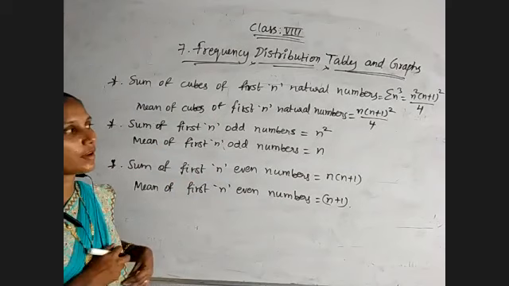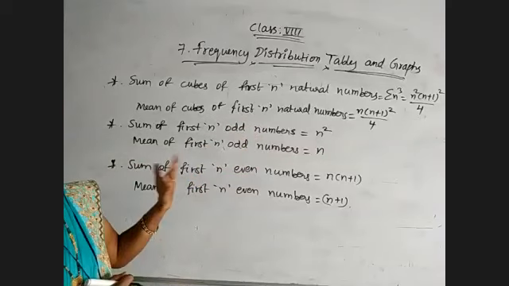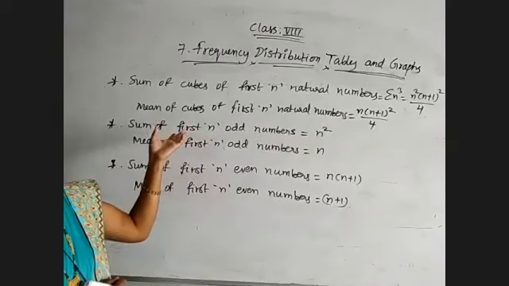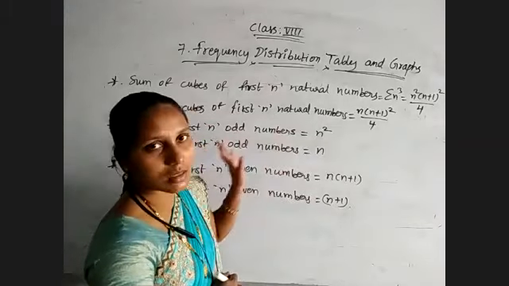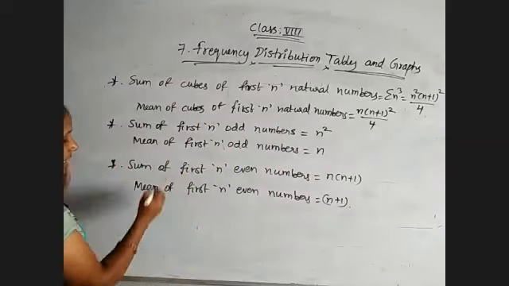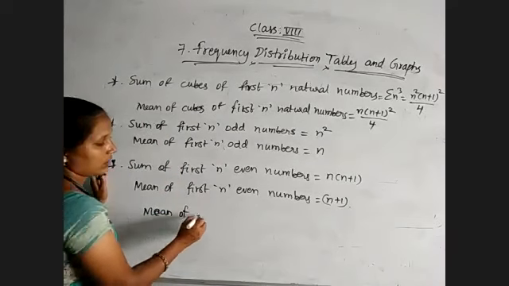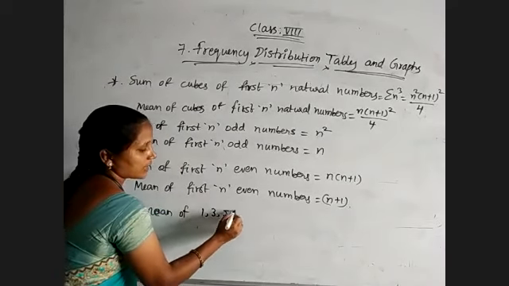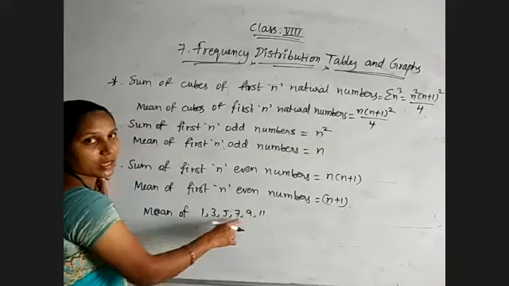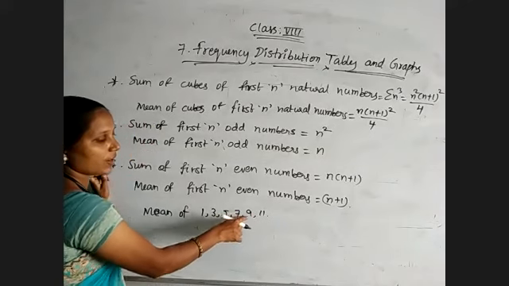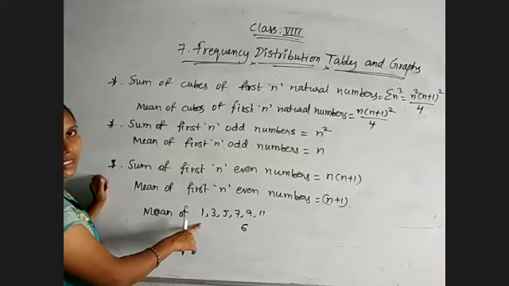If they are asking for the formulas, we must write the correct formula. And if they are giving the series and asking to find the mean, then according to the question, you need to find the mean. Suppose they are asking the mean of 1, 3, 5, 7, 9, 11. All these are odd numbers. How many numbers are there? 1, 2, 3, 4, 5, 6. All these 6 are the first 6 odd numbers.